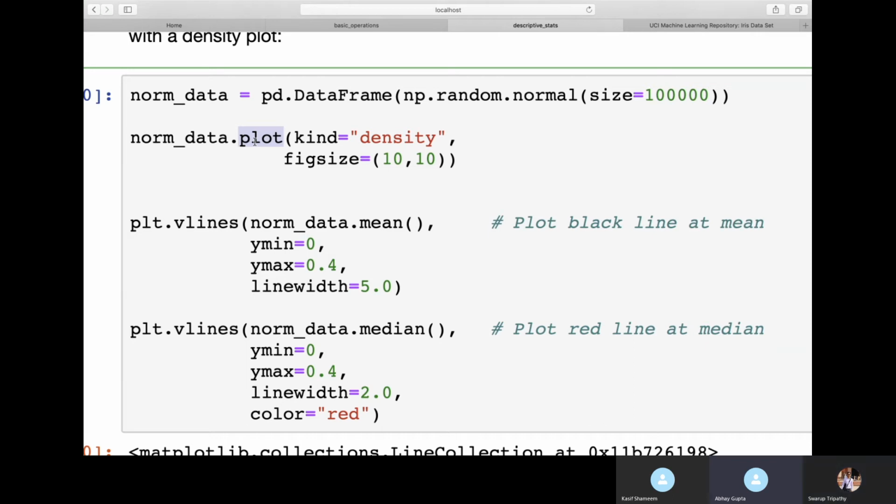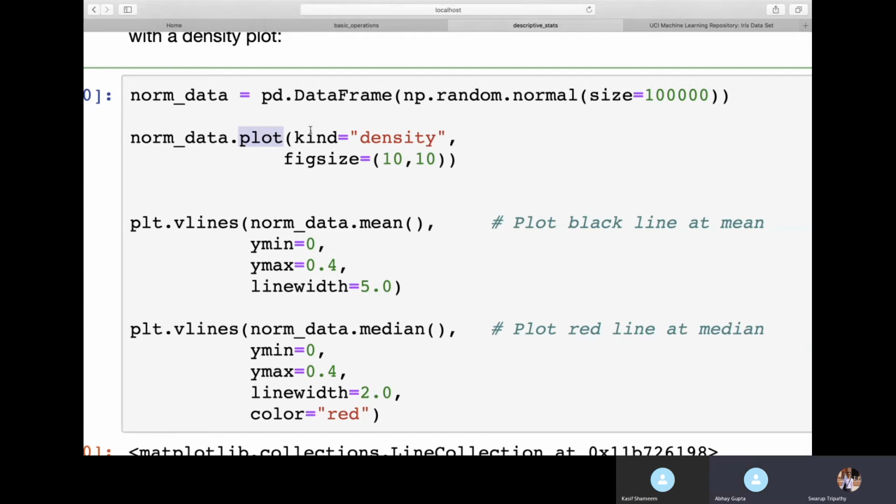The plt.plot we used to write, right? That will give us a line chart. For plotting a line chart or line graph, we use plt.plot. So here I'm saying norm data dot plot. On top of this data frame, we are using this plot. This plot will give us a line plot.